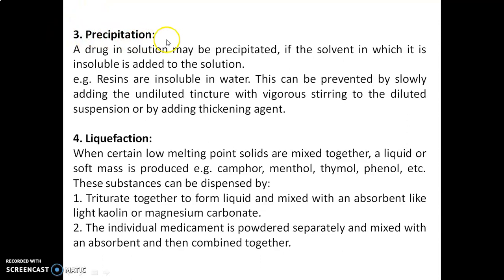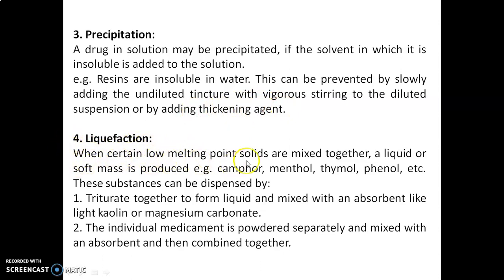Then the third one, precipitation. A drug in solution may be precipitated if a solvent in which it is insoluble is added to the solution. For example, resins are insoluble in water. This can be prevented by slowly adding the undiluted tincture with vigorous stirring to the diluted suspension, or by adding a thickening agent. Fourth, liquefaction.